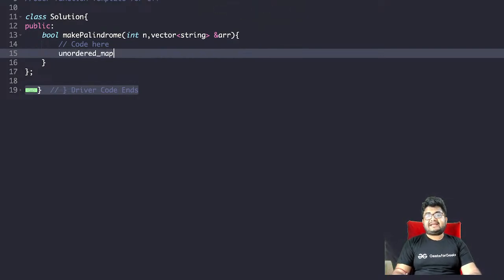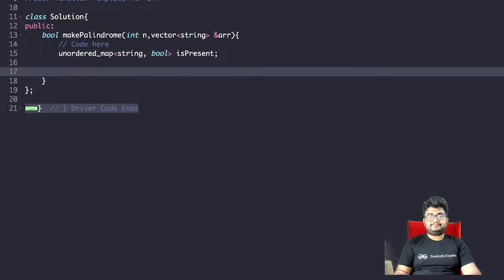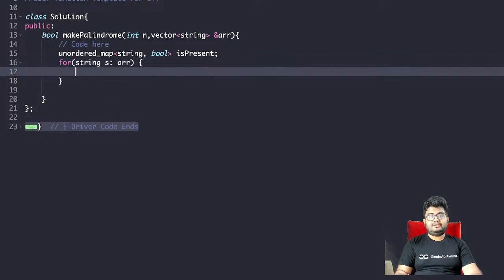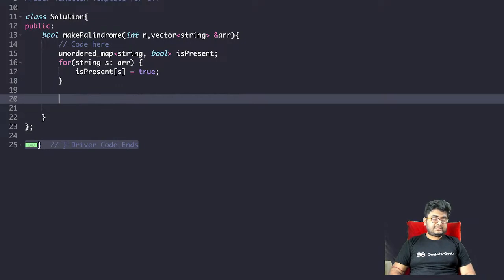So basically to check if the reverse exists or doesn't exist, string to bool is present, or you can use a normal map as well. For string S belongs to ARR, is present S is equal to true. And after that we'll also have one more utility method.